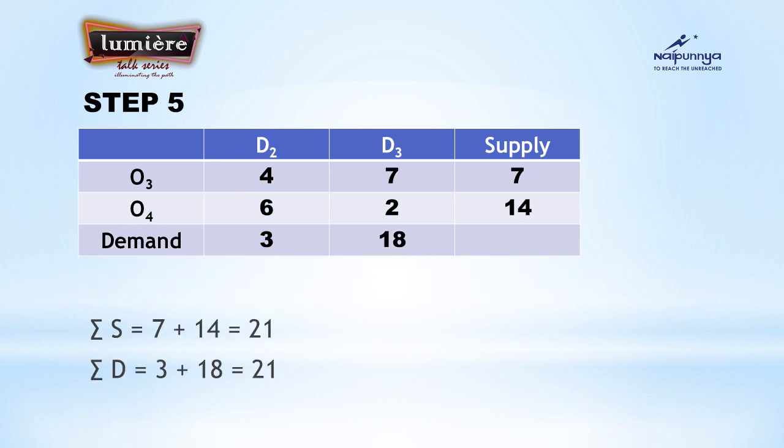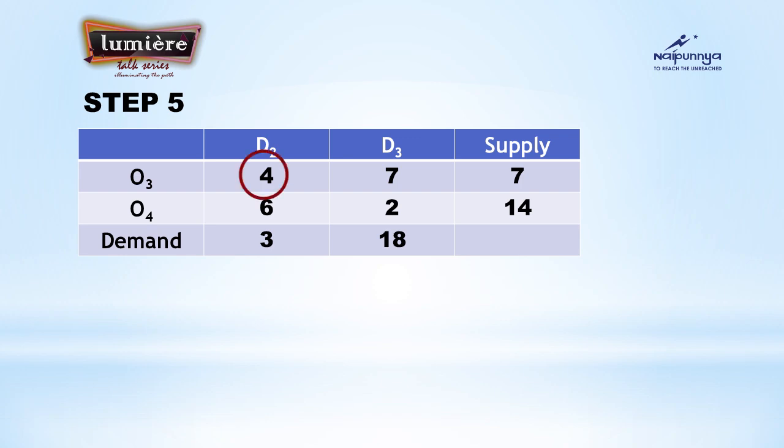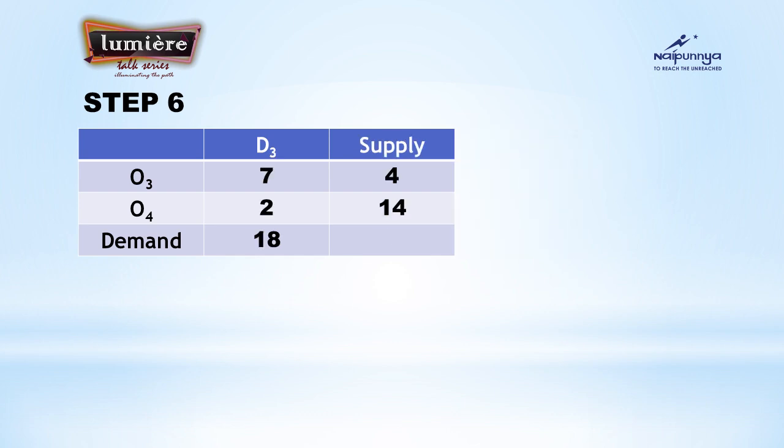Then comes step 5. Again, which is our first element? 4 is the first element. That is at O3, D2. The supply and demand are compared. It is 3 and 7. 3 you have to allocate and cross off the demand column and subtract it from the supply. That is 7 minus 3, it is 4. Then in step 6, again we have reduced the matrix into one column and 2 rows. The first element is 7.